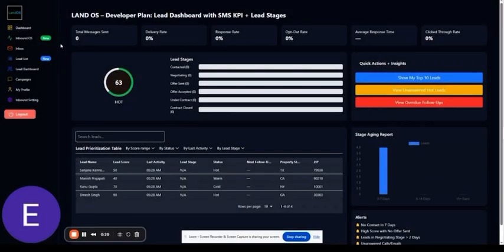Welcome to the Land OS, the first digital land ecosystem. What you're looking at here is your dashboard, where every parcel that comes into our pipeline is scored automatically using our sniper score framework. Sometimes we might call it the prioritization score.